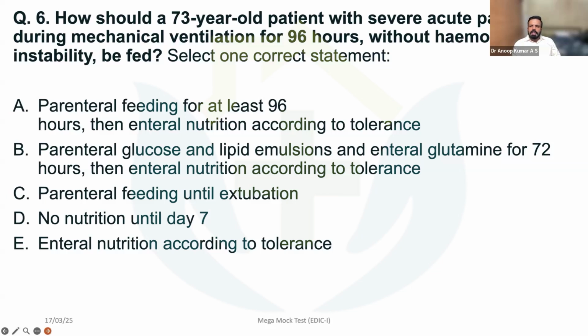So in pancreatitis, early feeding is essential. If the patient is tolerating, you can continue with oral or nasogastric feed itself. If the patient is not tolerating the nasogastric feed, then post-pyloric feed can be tried. If that is also not tolerated, then we can go with total parenteral nutrition. Or if the patient is not tolerating the enteral feed completely, then you can go for partial parenteral nutrition. So that is the usual way you feed pancreatitis.